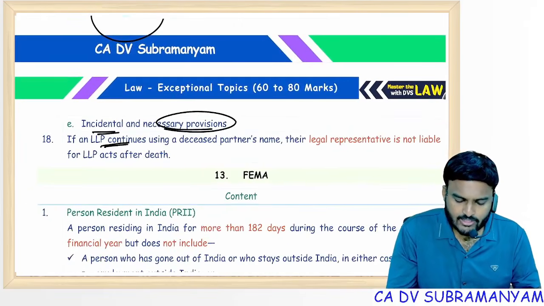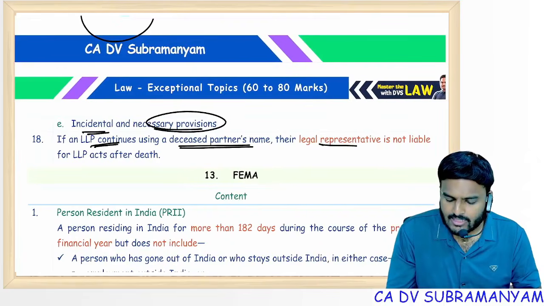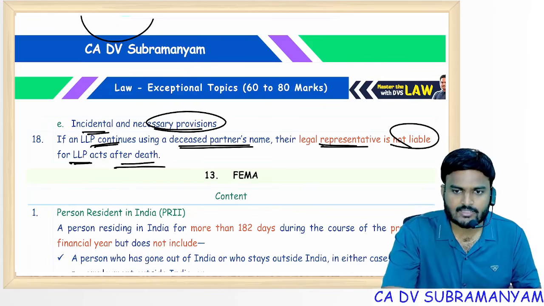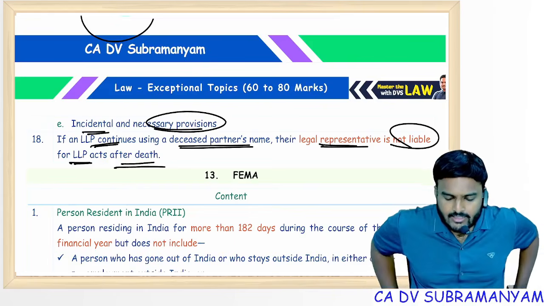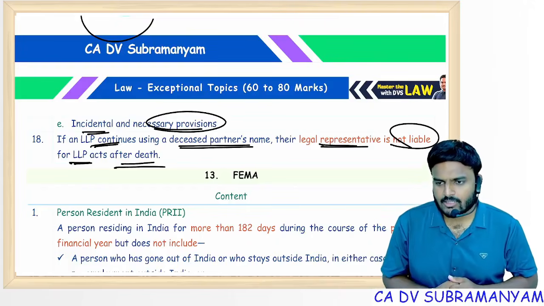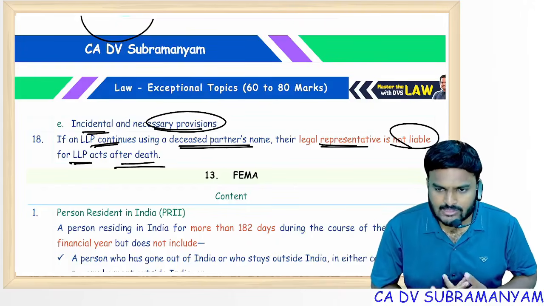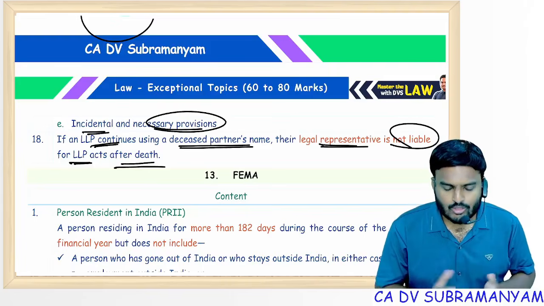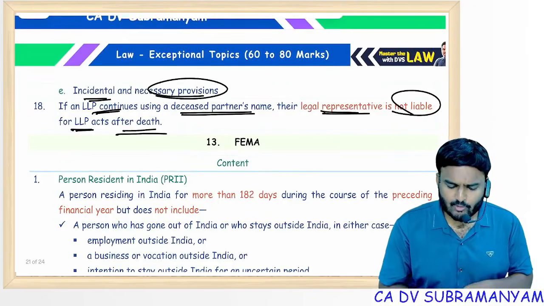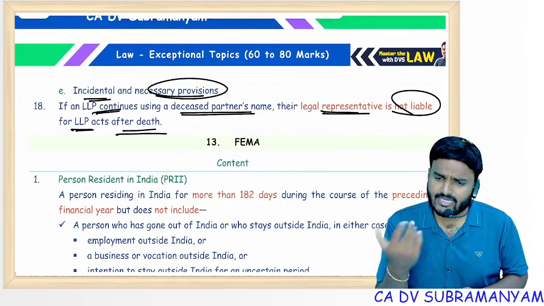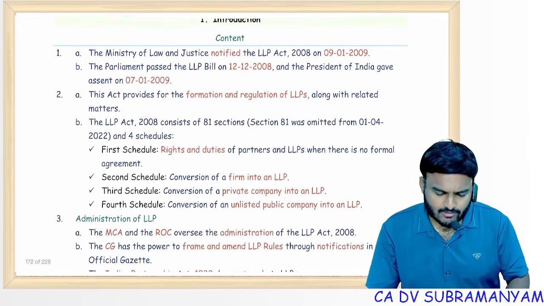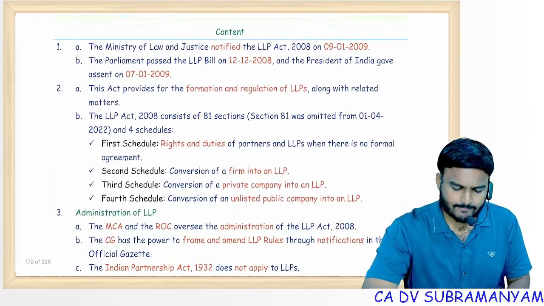If LLP continues using a deceased partner's name, their legal representative is not liable for LLP acts after death. Partner died and LLP still uses the name of former deceased partner. Whether legal representatives are liable for subsequent acts? No, not liable. So these are the exceptional points, in my opinion. These are the important, expected as well as exceptional points. But if you go through the material, we may find out some other points.